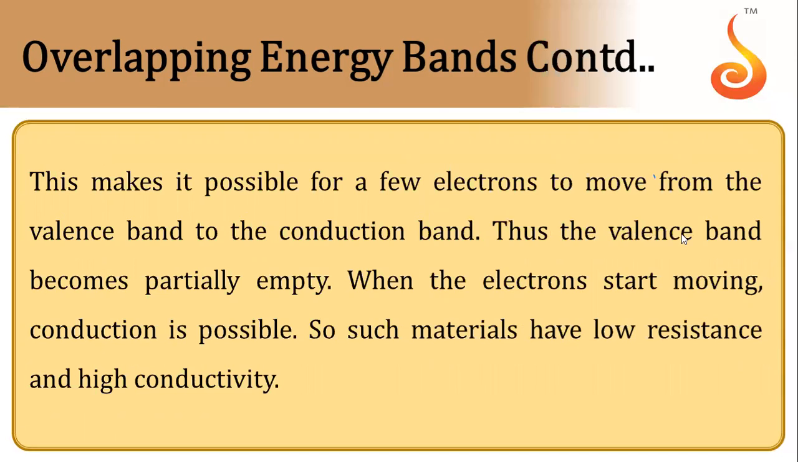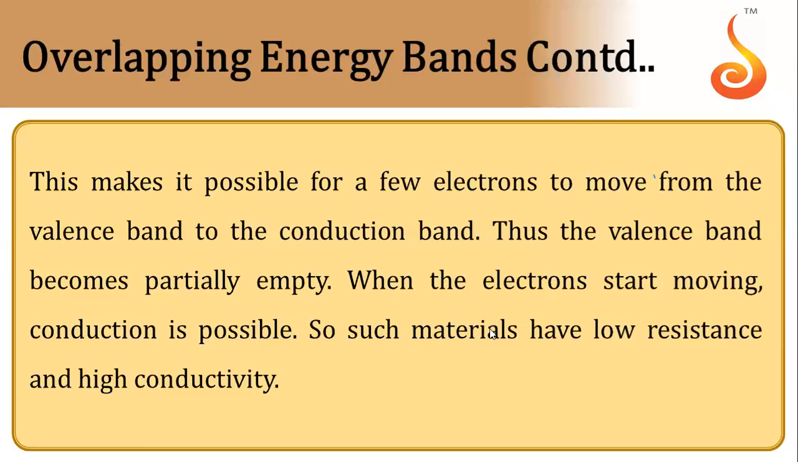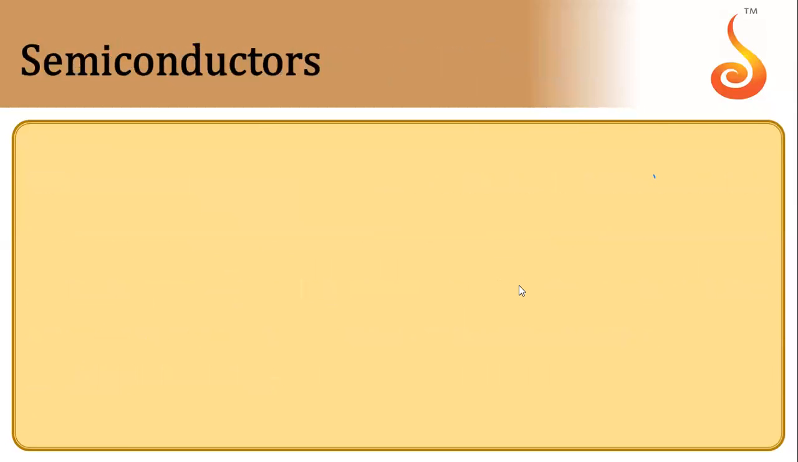When it happens, the valence band will become partially empty, and when the electrons start moving, conduction is possible. Means when electrons have reached the conduction band, they are free to move and hence electricity will be transmitted. So such materials will have low resistance and high conductivity.